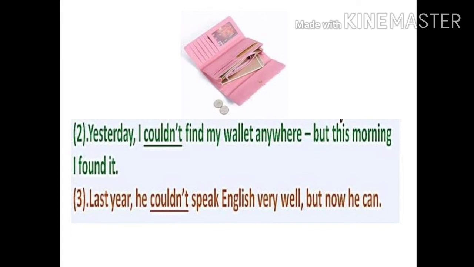So how do we use couldn't, the negative form of could? Again, here you are speaking about ability in the past. Here the meaning is you were not able to do it in the past. Look at the example. Yesterday I couldn't find my wallet anywhere, but this morning I found it. The meaning is yesterday you were not able to find your purse anywhere. Look at another example. Last year he couldn't speak English very well, but now he can. So, to denote that in the past you were not able to do something, you should use couldn't.